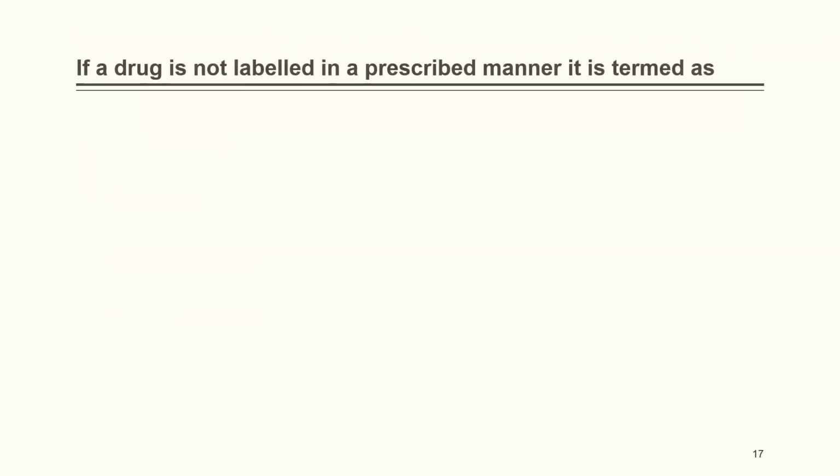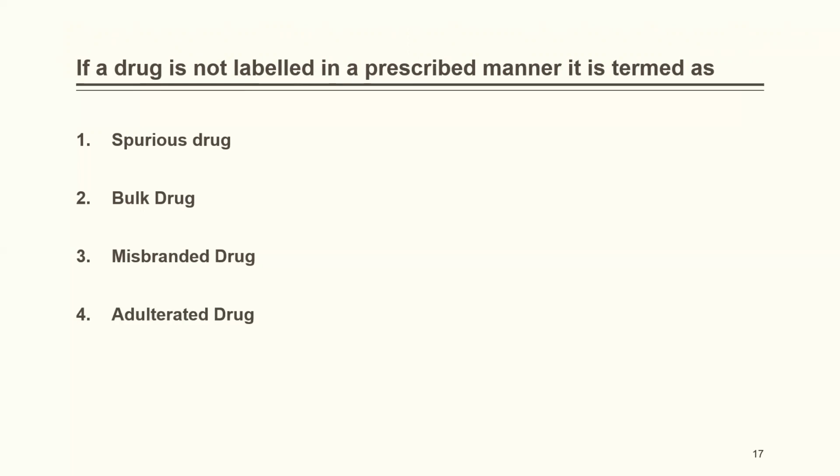If a drug is not labeled in a prescribed manner, then it is termed as a spurious drug, bulk drug, misbranded drug, or adulterated drug. The correct answer is misbranded drug. You are not putting a proper label, so that means you are trying to hide or mask the original brand. So it would be termed as a misbranded drug.